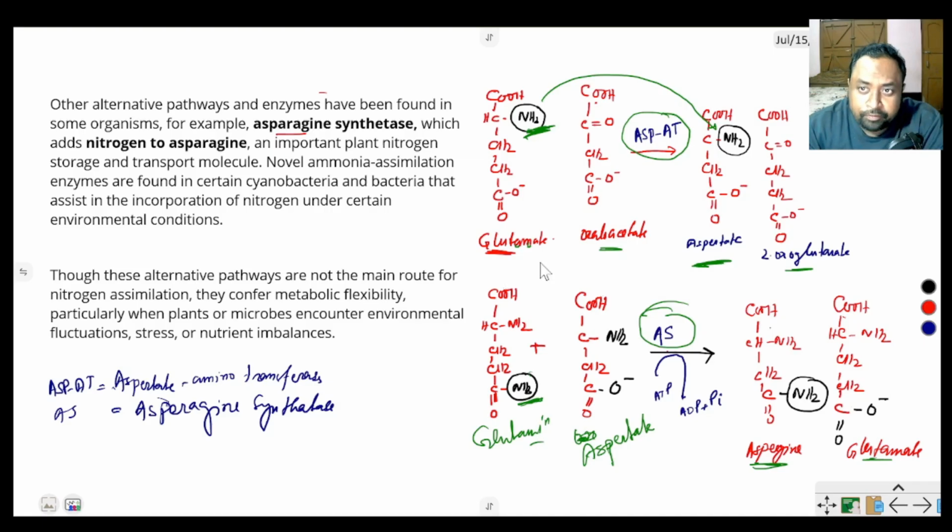So in the case of aspartate aminotransferase, glutamate is converted to aspartate, and the amino group is transferred from glutamate.